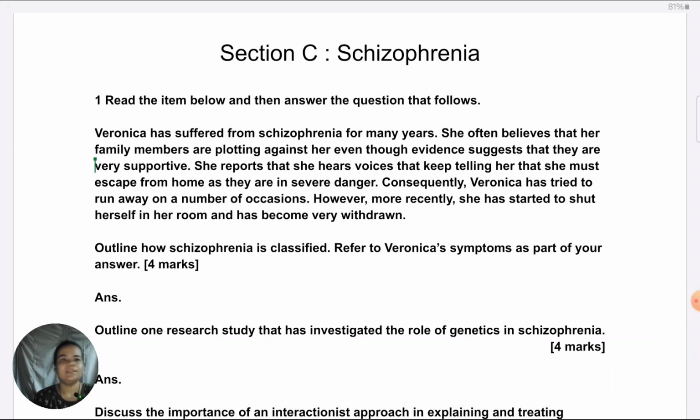The situation given here is Veronica has suffered from schizophrenia for many years. She often believes that her family members are plotting against her, even though evidence suggests they are very supportive. She reports that she hears voices that keep telling her that she must escape from home as they are in severe danger. Consequently, Veronica has tried to run away on a number of occasions. However, more recently, she has started to shut herself in her room and has become very withdrawn. Outline how schizophrenia is classified. Refer to Veronica's symptoms as part of your answer.